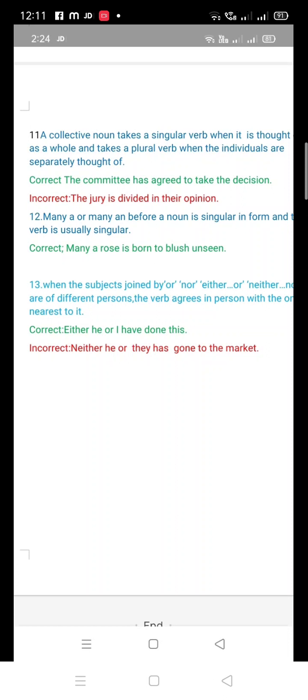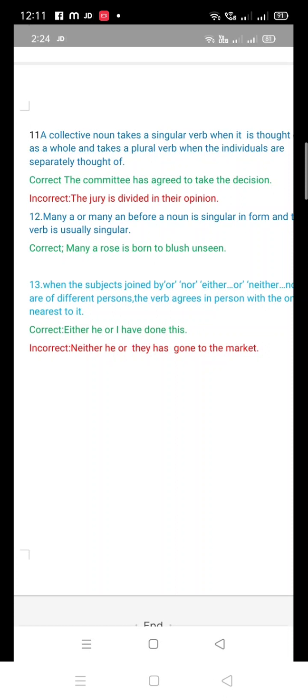So the verb have agrees with the nearest subject, that is I. He or I have. If the sentence is either I or he, then the verb should be has. Either I or he has done this. And if the sentence is either he or I, then I have done this. So the verb agrees in person with the nearest one. Okay.